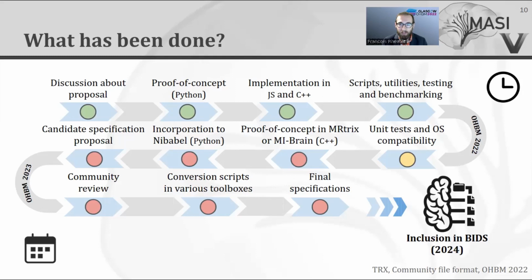More concretely, we have a timeline here, and the big discussion phase at the beginning took a bit more time, but now we are starting to go a bit faster. Now we have a proof of concept implementation in Python, JavaScript, and C++. We have scripts and utilities and the benchmarking set up. We are currently working on unit tests and making sure it's compatible on multiple OS. In the current year, we are planning on having a fork of MRtrix or maybe even the MI-Brain visualization software to use a C++ implementation to allow people to use it and maybe find some bugs or limitations that we want to be aware of.